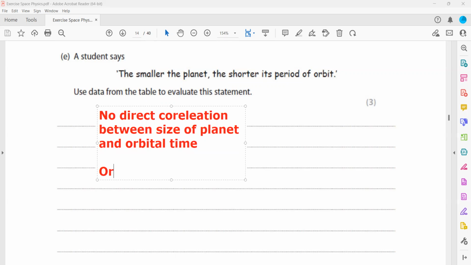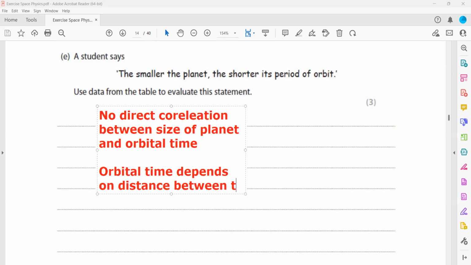The orbital time, according to the data, depends on the distance between the planet and the sun. And whenever a question is there, the size of the planet is not having much effect on it.